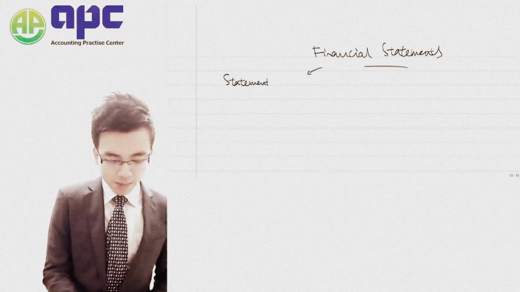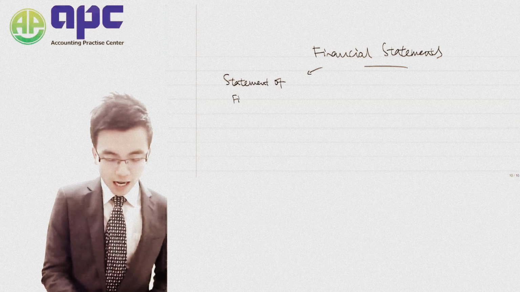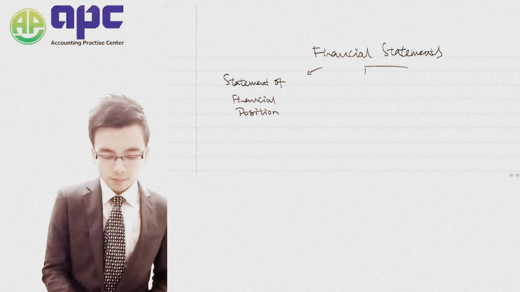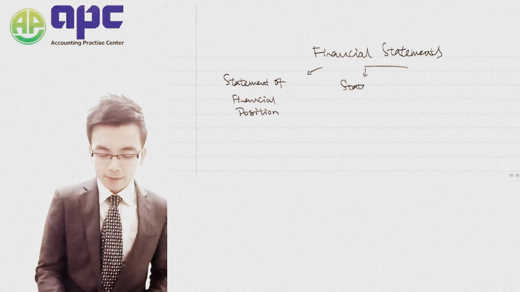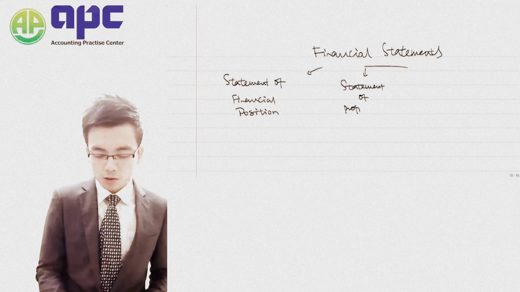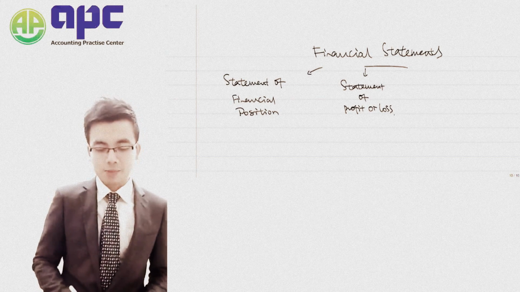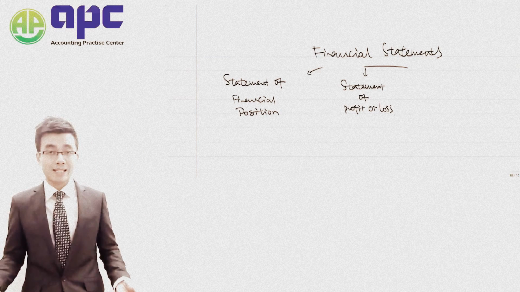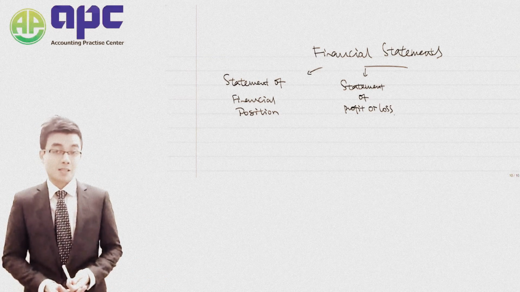So from a financial accountant's point of view, we need to prepare the statement of financial position, and we can call it the balance sheet. We need to prepare the statement of profit or loss, or we can call it the income statement, or the statement of comprehensive income, as the older terms suggest.